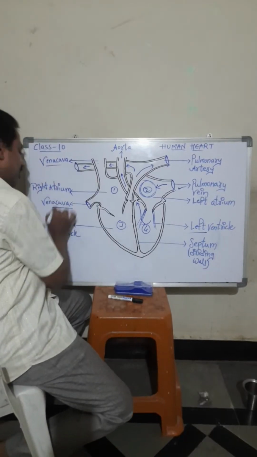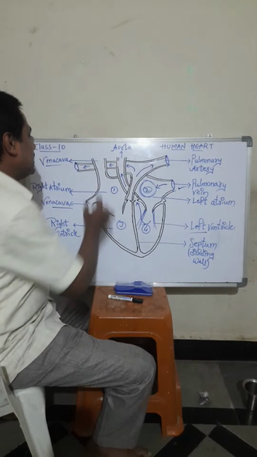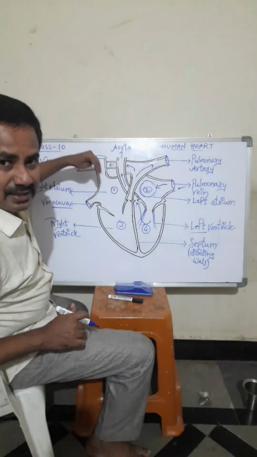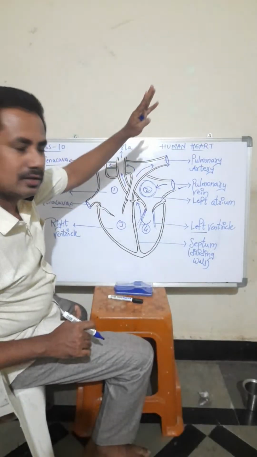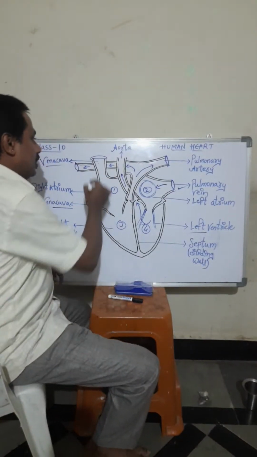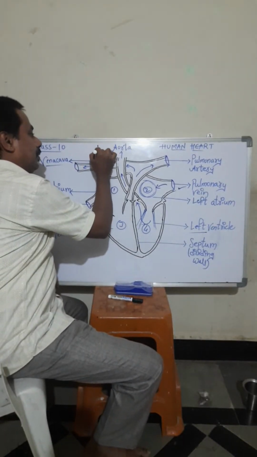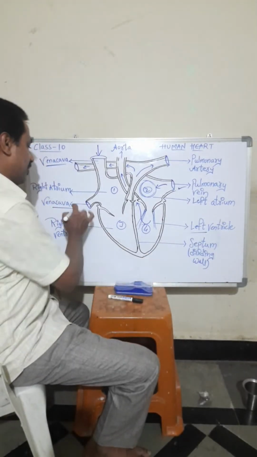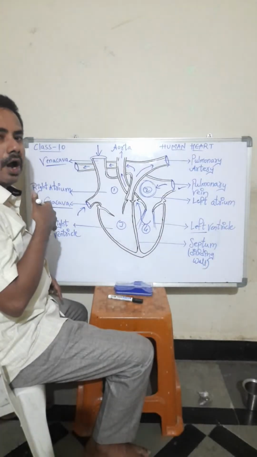Sir, you have written vena cava here, vena cava here. Yes, two vena cavas are there. This is the inferior vena cava and this is the superior vena cava. So vena cavas mean what? They are receivers. Just as the pulmonary artery is a sender and pulmonary veins are receivers, in the same way, vena cavas are receivers. From our upper body, head and neck, the deoxygenated blood will come through the superior vena cava and through the inferior vena cava. The deoxygenated blood comes to the heart.